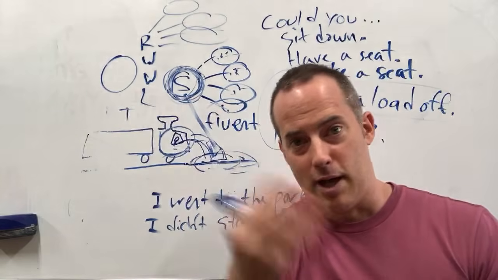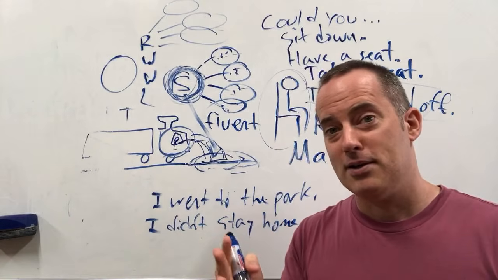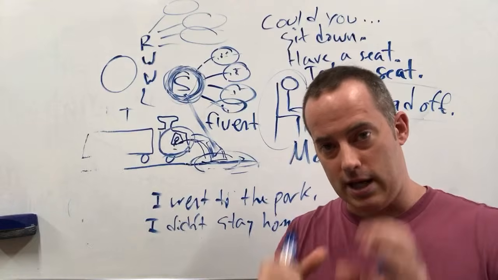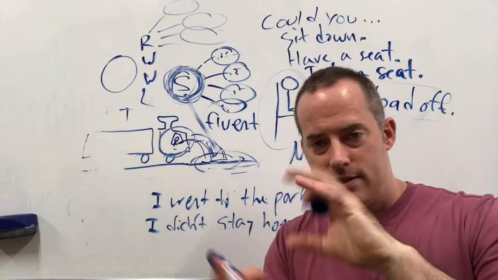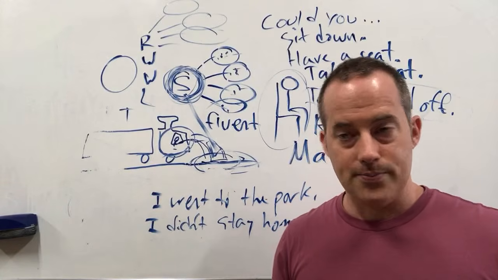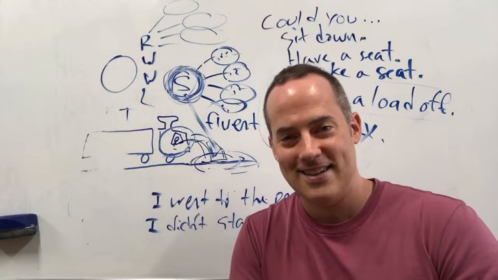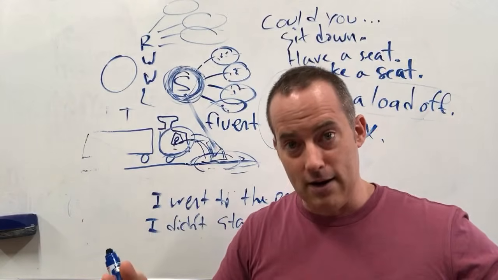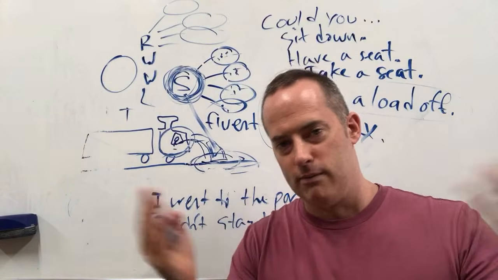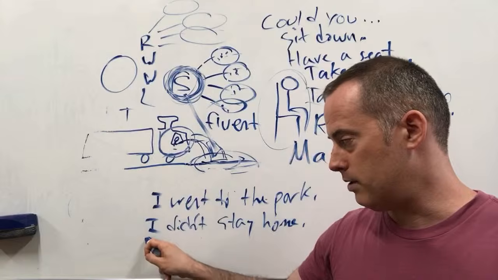See right there, I made a mistake in what I wanted to say. So I looked at the word and was like, I went to the park. Okay? So natives can still use the wrong word or think about something, and the fluency comes where you're able to fix sentences or change them and still say what you want to say, but just using different words. And when you learn like this, you always have something to say. So that's why I always have something to say. So I don't sit here, or I guess I'm standing here, and think, well, I don't know what to say next. You've never seen me do that. And I've spoken for hours and hours in these videos. But it's just because I can think about something like the train is moving.